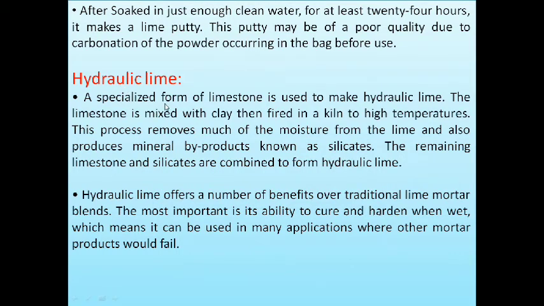A specialized form of limestone is used to make the hydraulic lime. The limestone is mixed with clay, then fired in a kiln to high temperature. This process removes much more of the moisture from the lime and also produces a mineral byproduct known as silicates. The remaining limestone and silicates are combined to form the hydraulic lime.